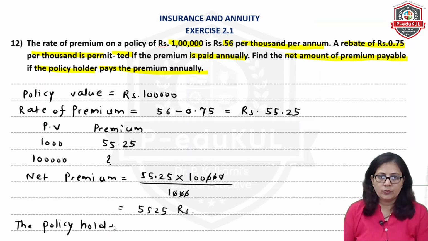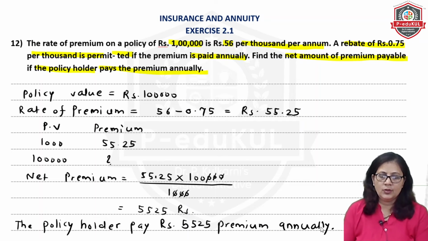So the policy holder pays rupees this 5,525 premium annually. Okay, this is how the question is done, very simple. Now we will do the next question.